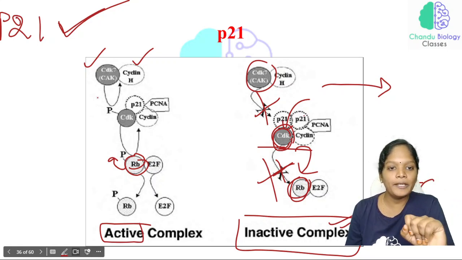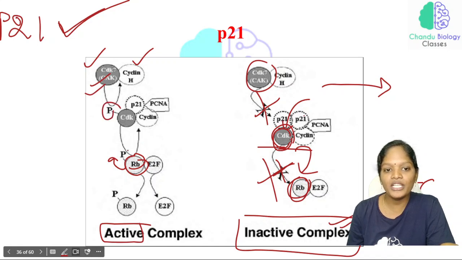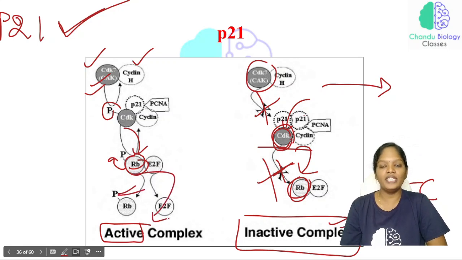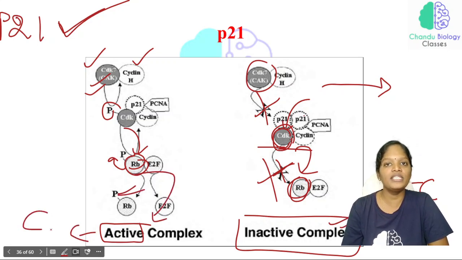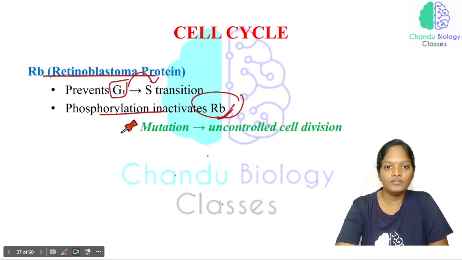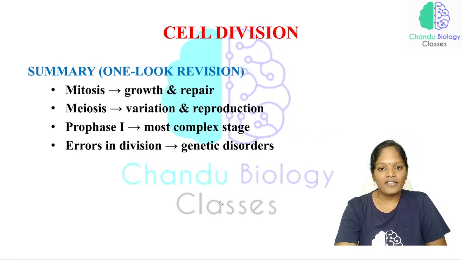Now just see here. Here the CDK is functioning normally. Now the CDK is activating the phosphorylation, adding the phosphate group to the retinoblastoma. Now it is getting activated, and it is continuing with the cell cycle process. Now these are all the one-liners, just have a look at them.